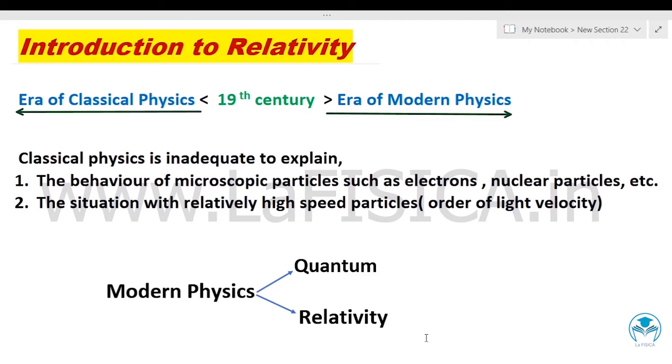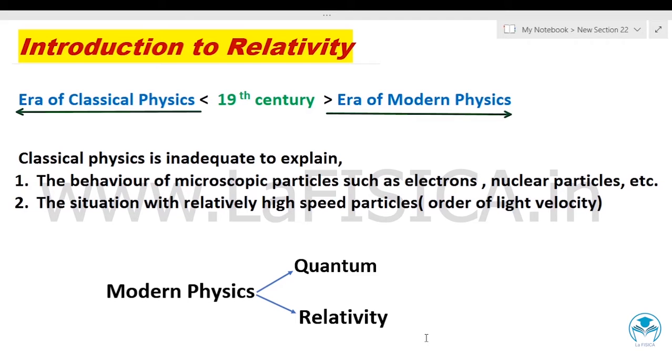The post-19th century can be considered as the era of modern physics, while the physics before the 19th century is treated as classical physics. Modern physics began in the era of the 19th century with Max Planck's discovery of the role of energy quantization in blackbody radiation. Of course, that was really a revolutionary idea, and it was soon followed by Albert Einstein's masterpiece work, the Theory of Relativity and the Quantum Theory of Light.